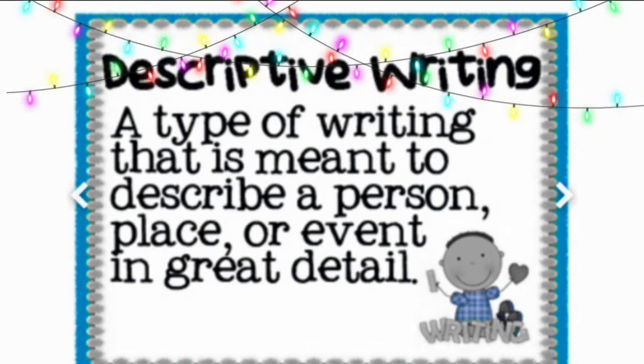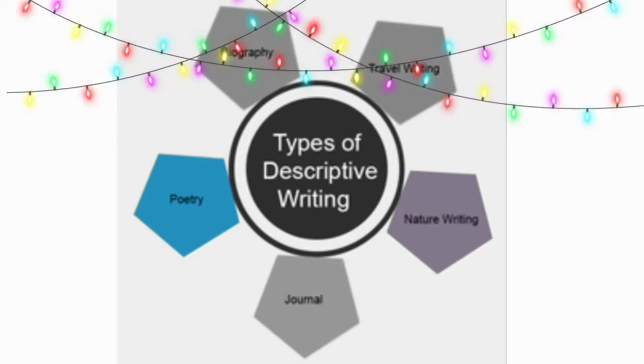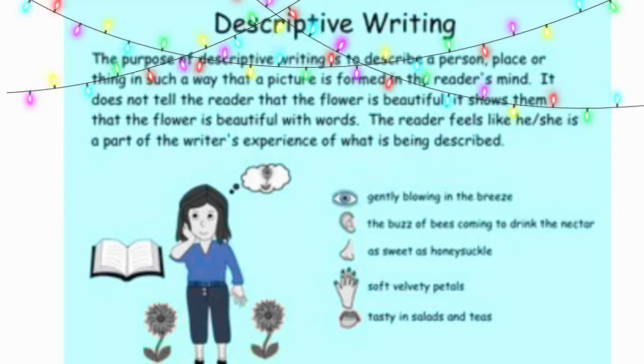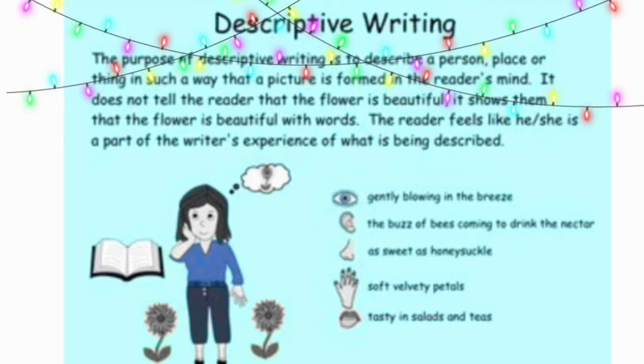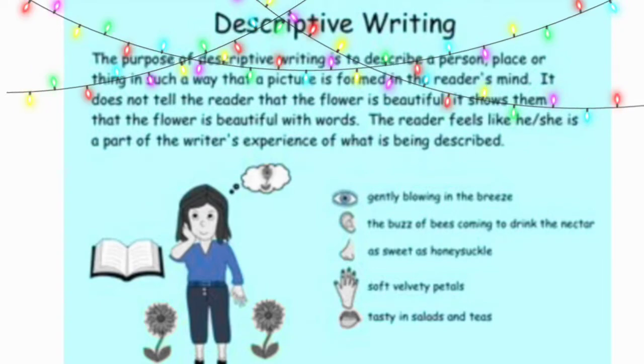Descriptive writing is a type of writing that is meant to describe a person, place, or event in great detail. There are 5 types of descriptive writings: biography, travel writing, poetry, nature writing, and journal. In other words, we can say that the purpose of descriptive writing is to describe a person, place, or thing in such a way that a picture is formed in the reader's mind. It does not tell the reader that the flower is beautiful. It shows them that the flower is beautiful with words. The reader feels like he or she is a part of the writer's experience of what is being described.